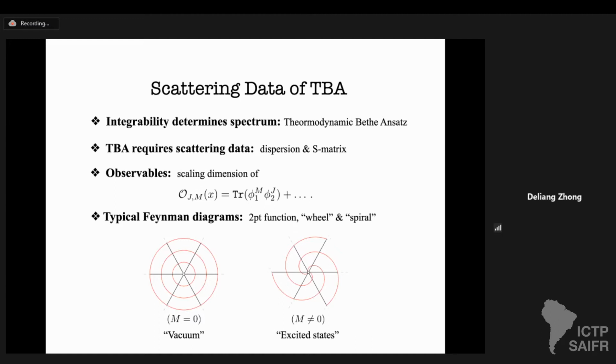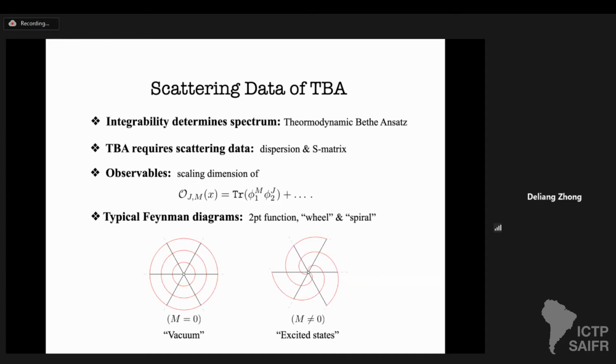For technical simplicity, today I'm going to focus on a particular subset of observables in the full theory. Namely, I consider the scaling dimension of operators O_{J,M}, consisting of M phi1 fields and J phi2 fields. The dots mean different ways of permuting these phi1 and phi2.